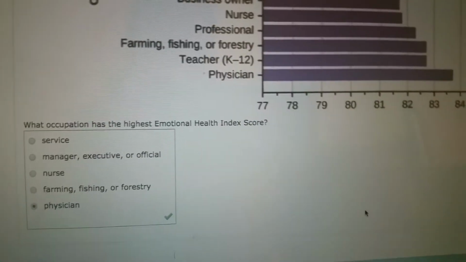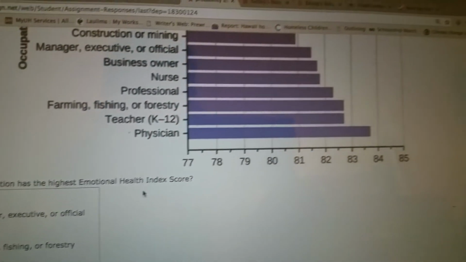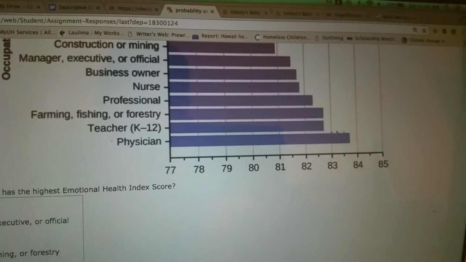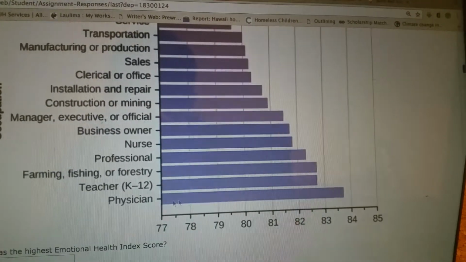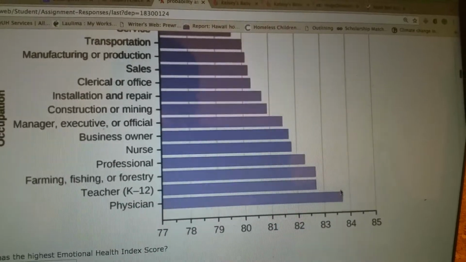All right, then what occupation has the highest emotional health index? Since this way is going the emotional health index and this one is the occupation, we look at which one has the highest. That's this one. It's physician. Okay, let's move on. So we got physician for that one.